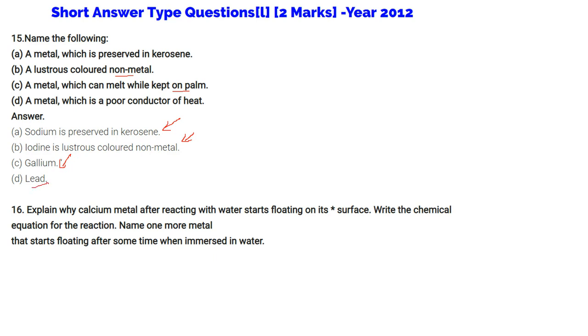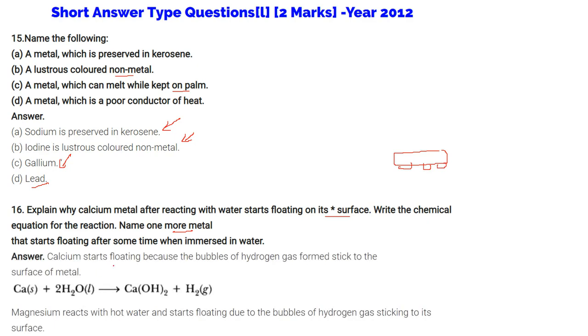That is lead. Explain why calcium metal after reacting with water starts floating on its surface. Write the chemical equation for the reaction. Name one more metal that starts floating after some time when immersed in water. When this metal is going to float, when we have air bubbles attached to it. So calcium starts floating because the bubbles of hydrogen gas formed stick to the surface of the metal.